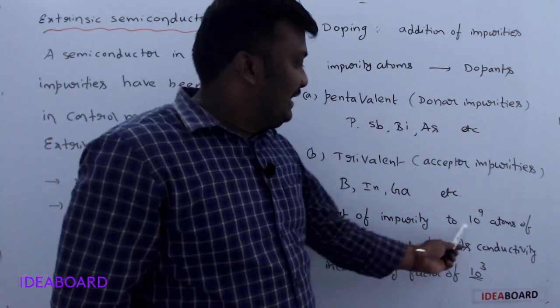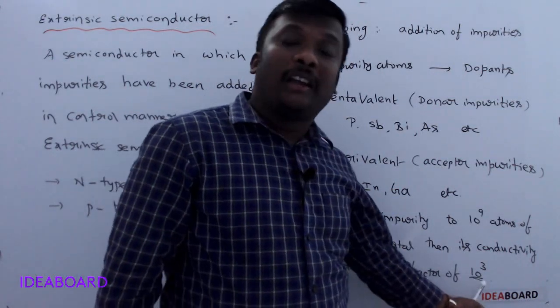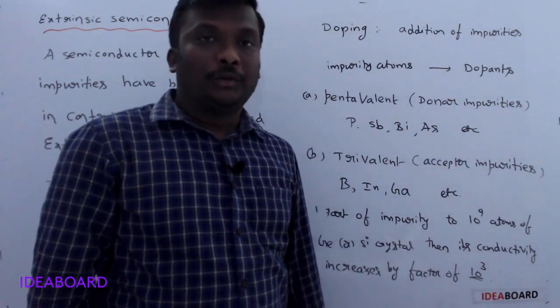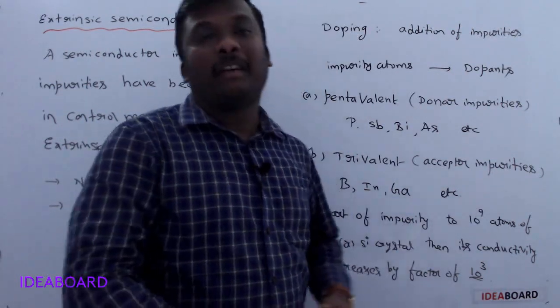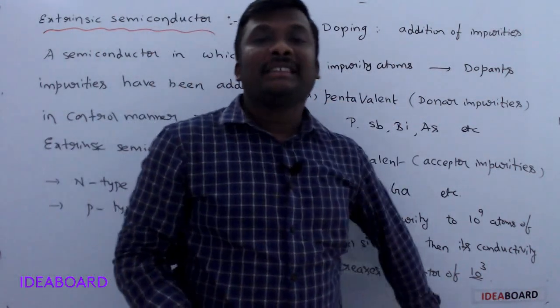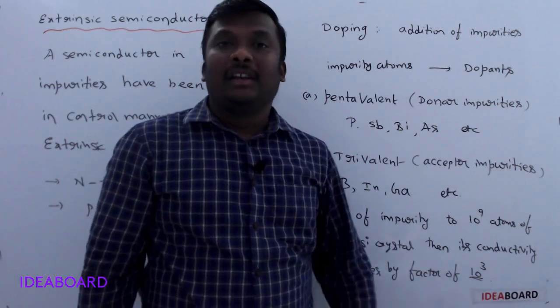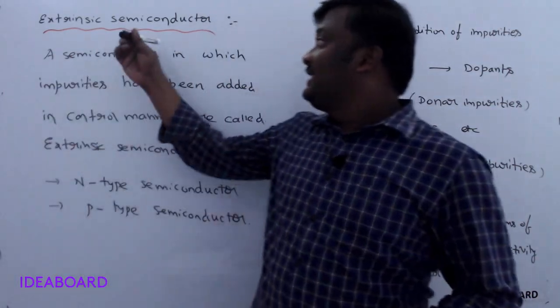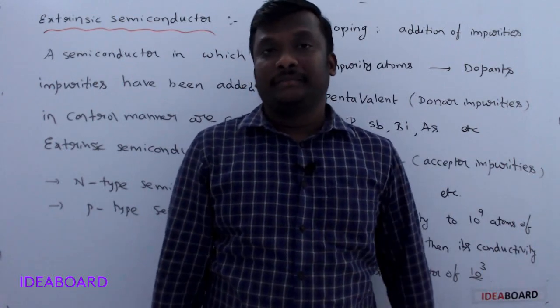In some books they say 10 power 7 atoms and an increase by a factor of 10 power 4. Whatever the case, if you add impurities, conductivity increases by a huge amount. That's why we use extrinsic semiconductors in the preparation of electronic devices.